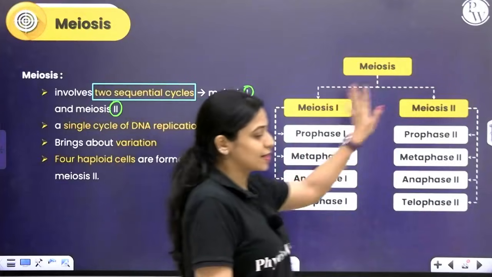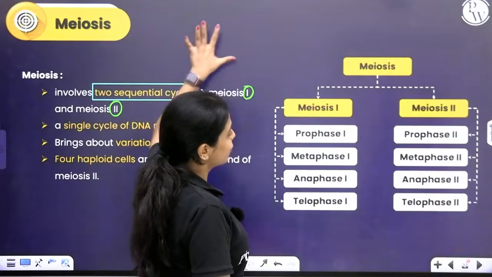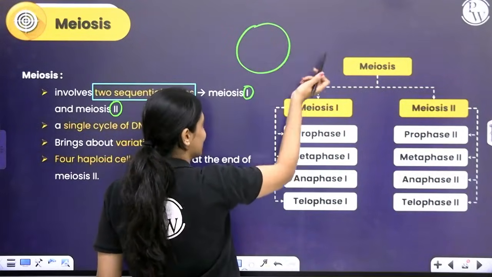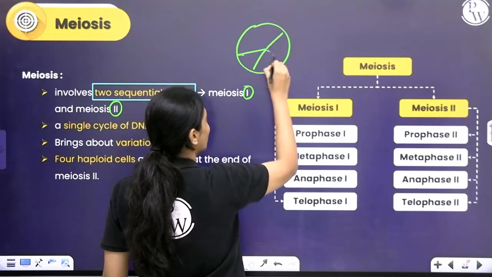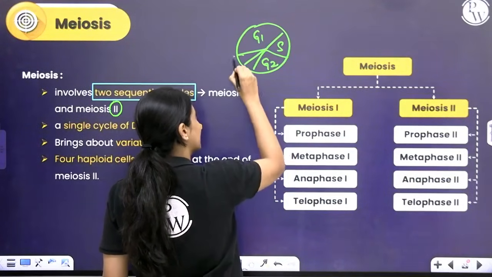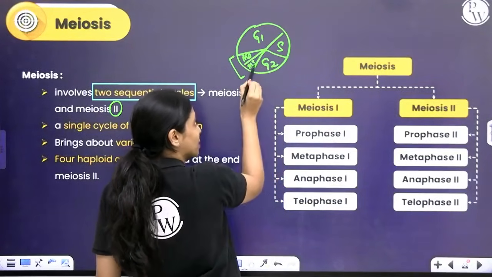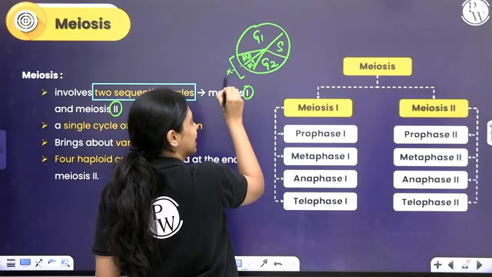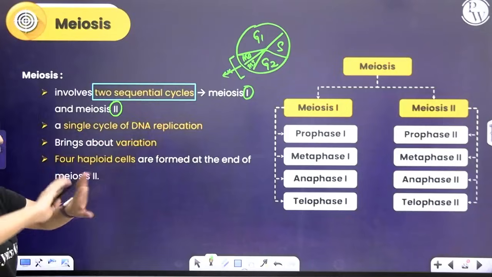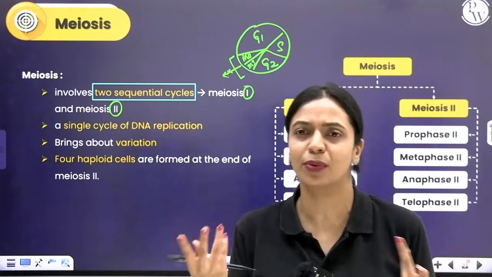Though meiosis happens in two sequential stages, there's no different interphase for meiosis I and different interphase for meiosis II. If you look at the cell cycle of a germ cell which undergoes meiosis, you'll have the G1 phase, the S phase, the G2 phase, and within this M phase itself, you'll have meiosis I and meiosis II. In between meiosis I and meiosis II, there is no interphase again. Just one cycle of DNA replication happens during this interphase here. In between these two, there is no DNA replication again because that will not serve the purpose.